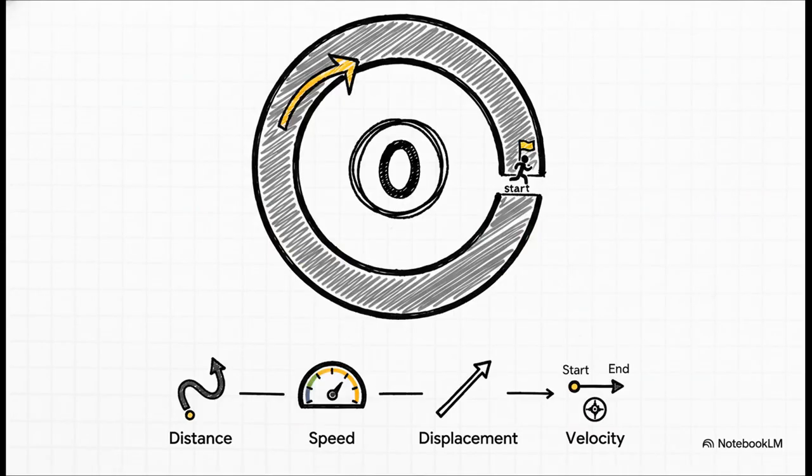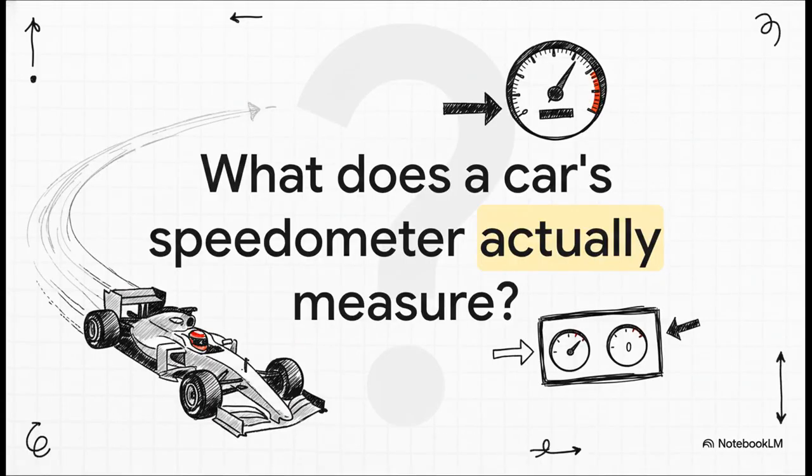Okay, let's lock this in for good. What's the total path you traveled? That's your distance. What's the direct straight line change in your position from start to finish? That's your displacement. What's calculated from distance? That's your speed. And what's calculated from displacement? That's your velocity. And that right there is why you can run a marathon, cover over 42 kilometers, but if you cross that finish line right where you started, your displacement and your average velocity for the entire race are both 0.